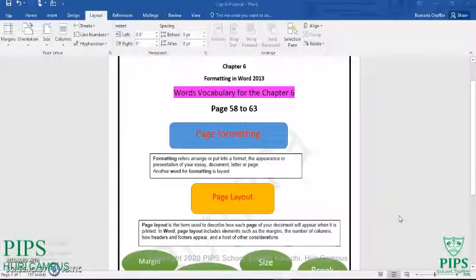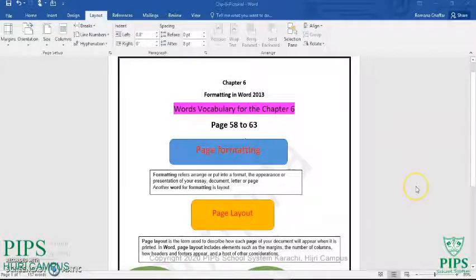Formatting means rearranging and decorating your data, your letter, or your documents. We are talking about the document, because Word is for documentation. Any letter, application, or essay you want to write, you use Word.